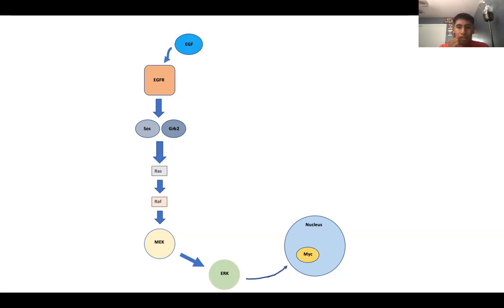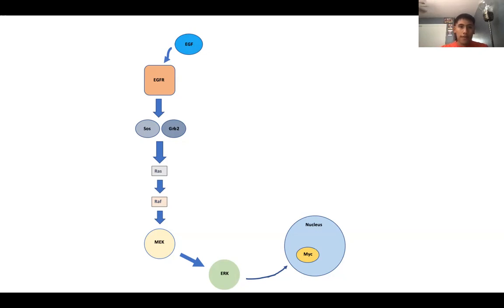So one of the outcomes of this pathway can be the TGF protein, which will auto-stimulate EGFR. So basically, this pathway can just auto-repeat itself, which makes it also very harmful because it'll be harder to stop.